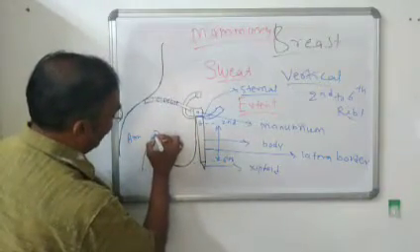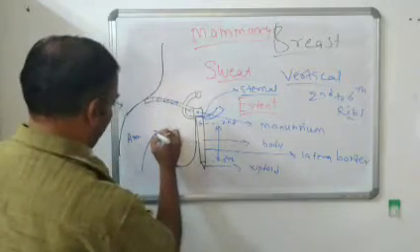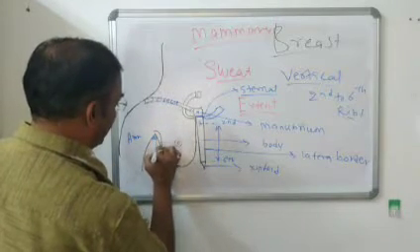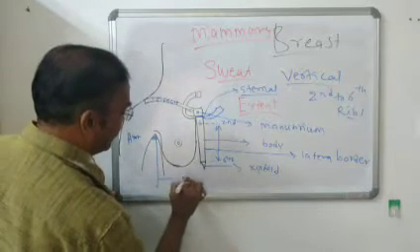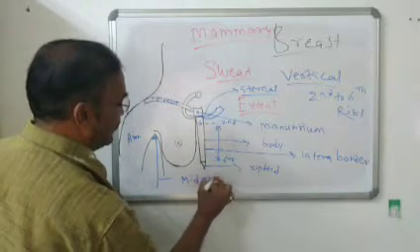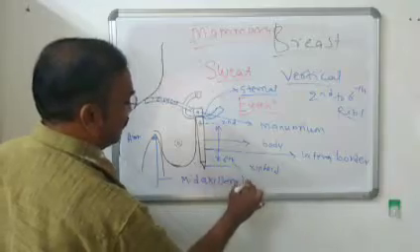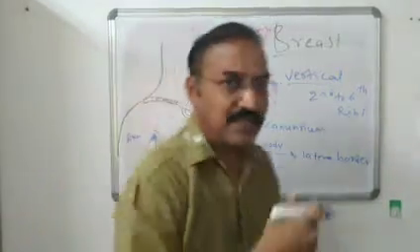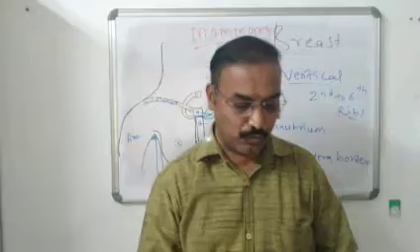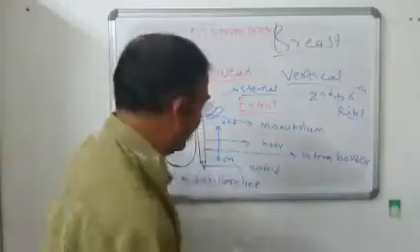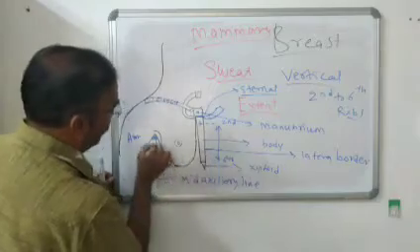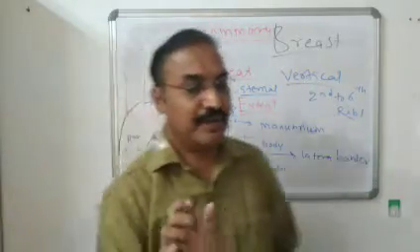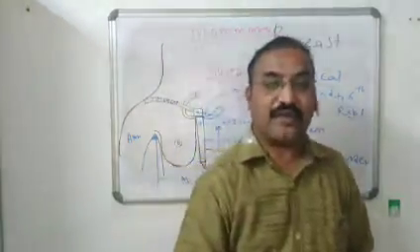So one imaginary line we draw divides the axilla into two parts. This line is the mid axillary line. Mid means middle portion. Now the horizontal extent of the breast: horizontally it extends from the lateral border of the sternum up to the mid axillary line. So that is the horizontal extent of the breast.